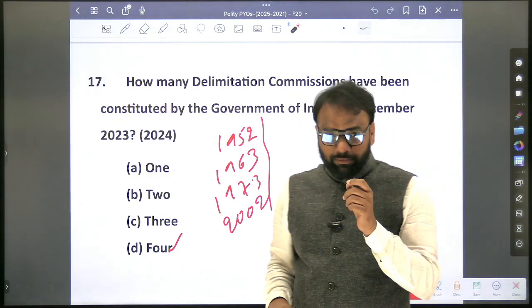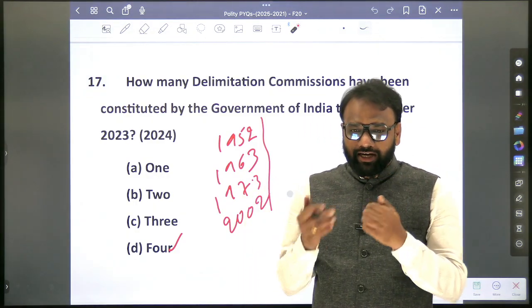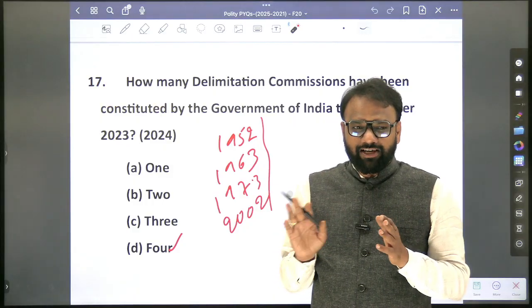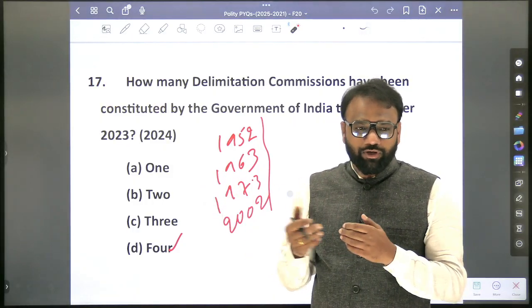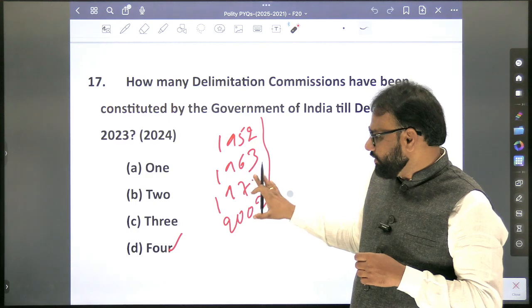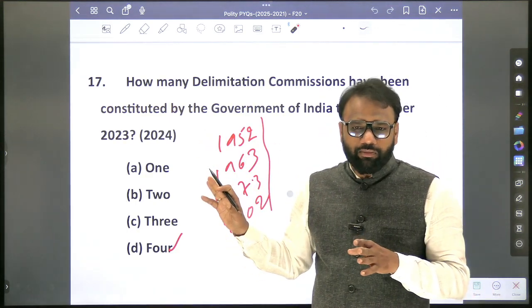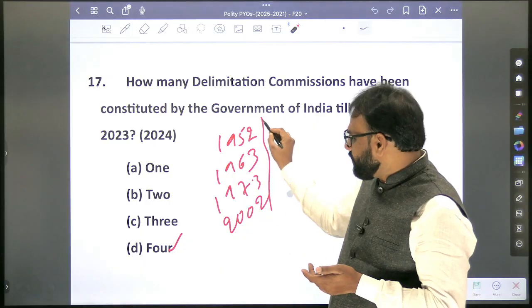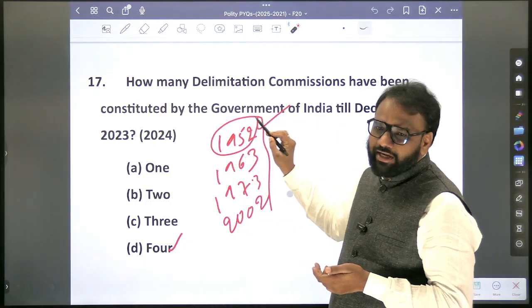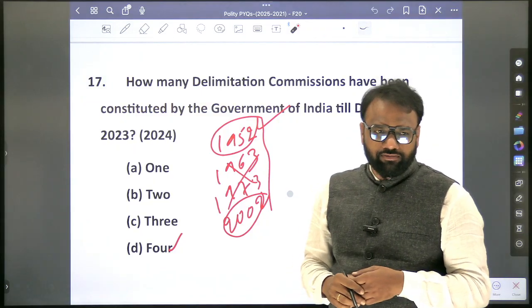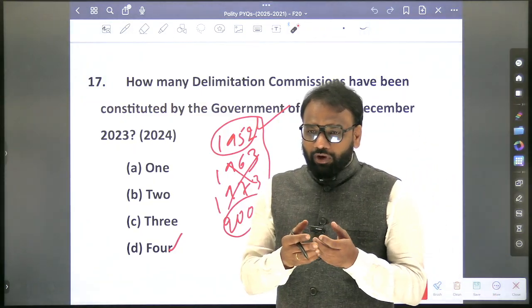Now here sometimes it will confuse. Why? Because in the current affairs you will be reading about Jammu and Kashmir Delimitation Commission. That is separate, and this is separate. You should not get confused. Till now there have been 4 delimitation commissions. Which year? Actually they are not important. What you can focus on is the first delimitation commission 1951 or 52, and the recent one. These 2 you can just ignore. Sometimes they may give a chronological kind of question.